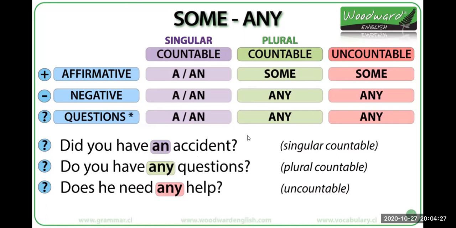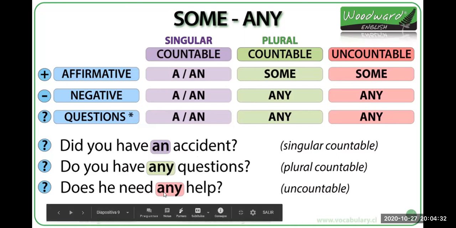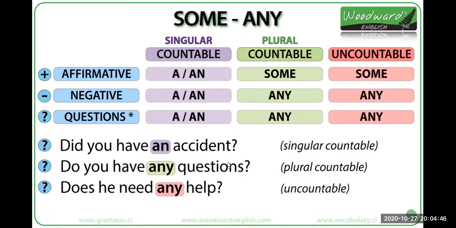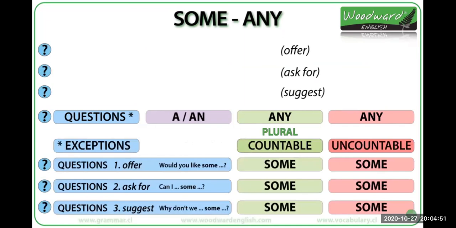We have some exceptions in questions. Okay? We said that we use any for uncountable nouns, and we said that we use any for plural countable nouns. But we have some exceptions when we are asking some questions. For example, it says exceptions. We said that we use a, an, or any, right? But we have these exceptions.